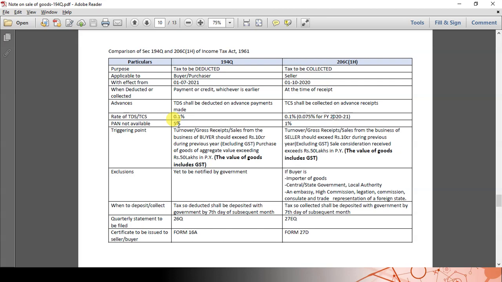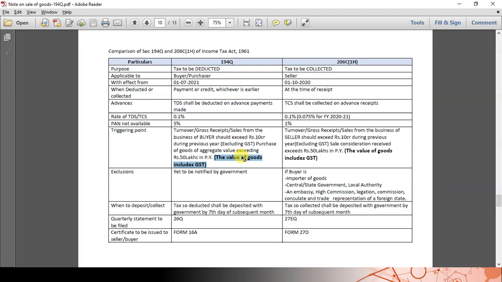And the triggering point: turnover of buyer exceeds 10 crores, turnover of seller exceeds 10 crores, and the aggregate value should exceed 50 lakhs. Friends, kindly make sure the 50 lakhs is including GST, not excluding GST. For example, if you are receiving an invoice of 100 rupees, on top of 100 rupees there is a GST amount of 18 rupees. So for calculating the 50 lakhs limit, you should include 118, not 100 rupees. The 50 lakhs limit is inclusive of GST.